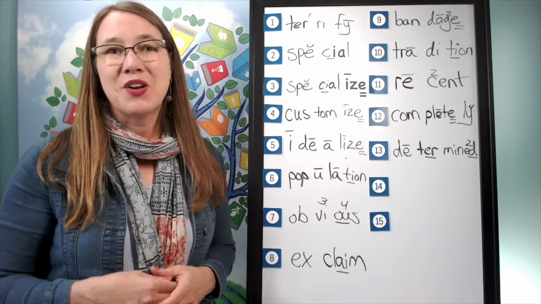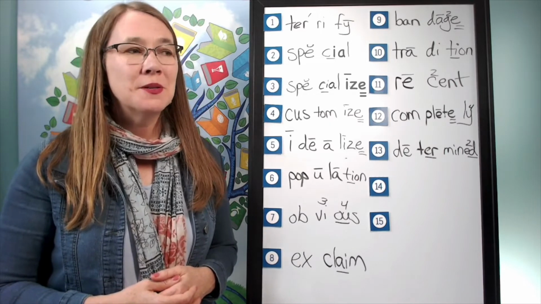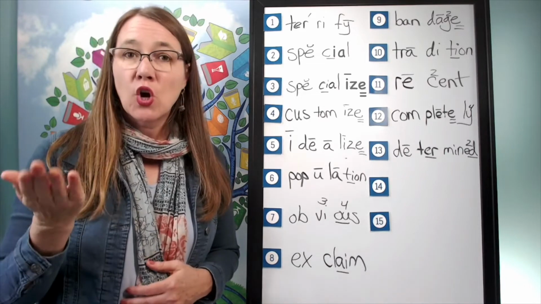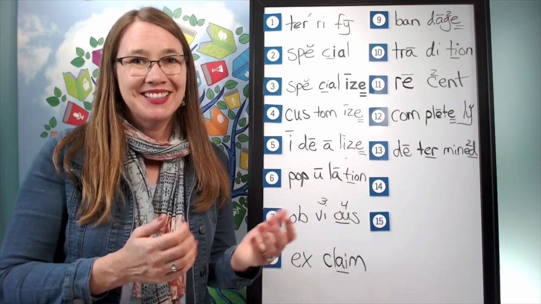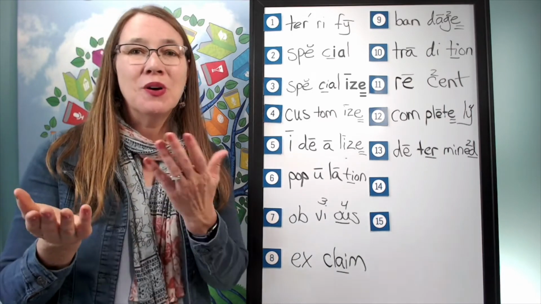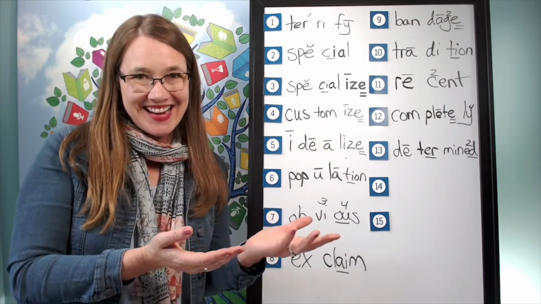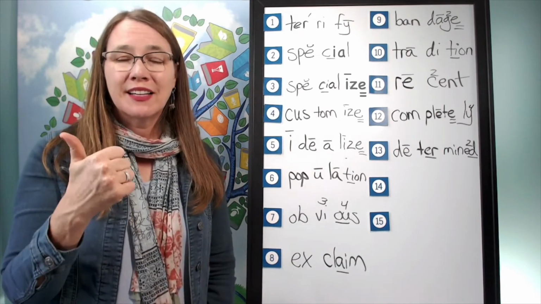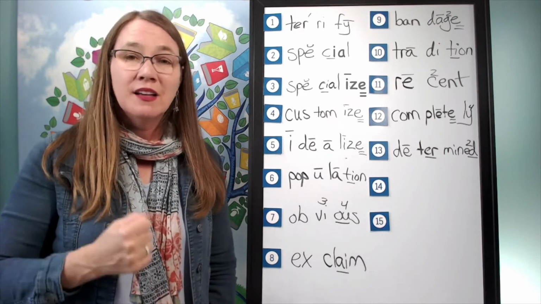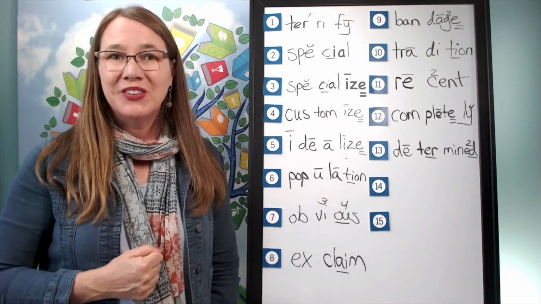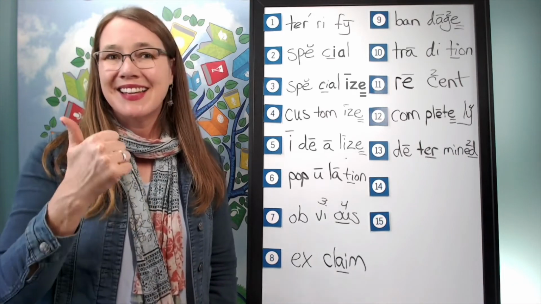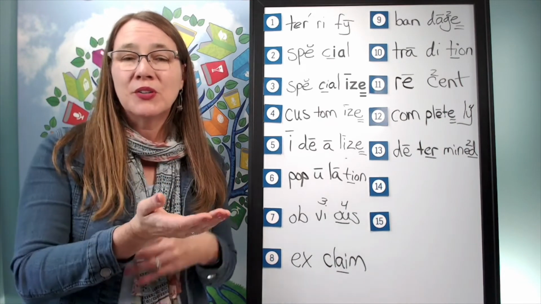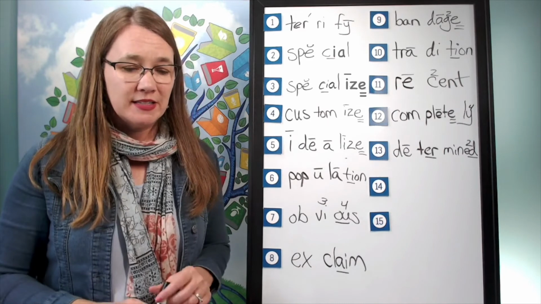Let's go ahead and say cooperate. How many syllables? 4. We will say to spell co-op-er-ate. What will we say to spell? Co-op-er-ate. Let's sound it out together. Co. K. Use a k. O. Op. Op. Er. Use the er of her. Ate. Ate. Silent final E. Go ahead and write co-op-er-ate, sounding it out as you write it.